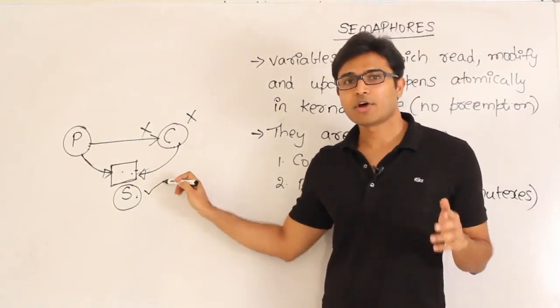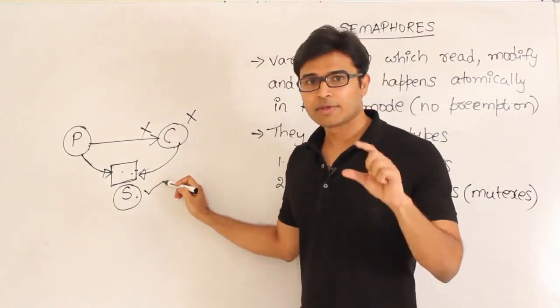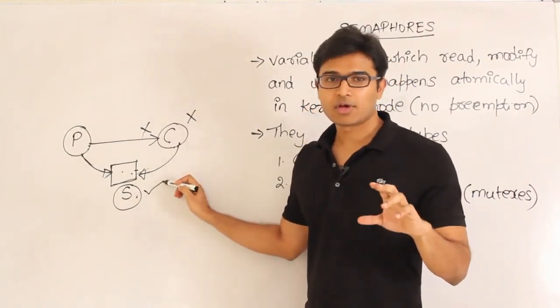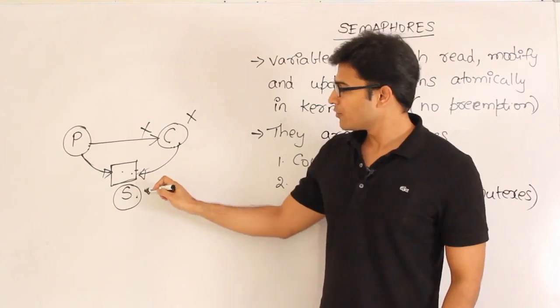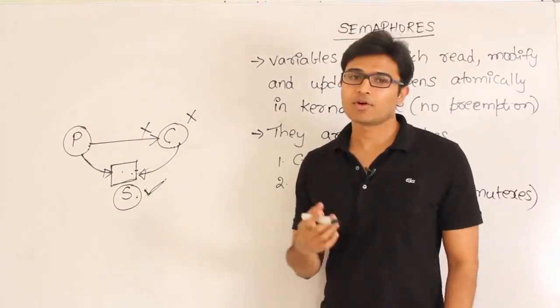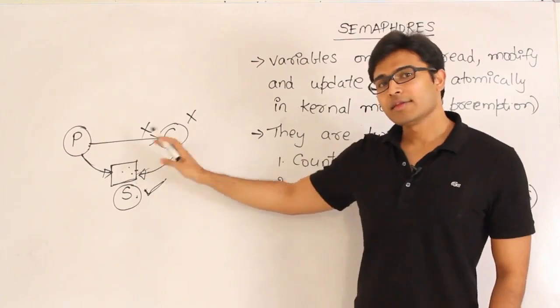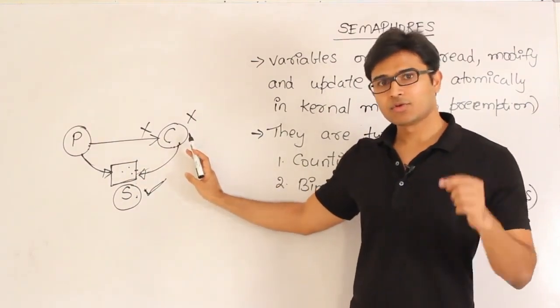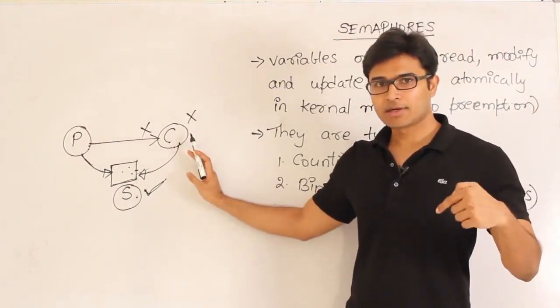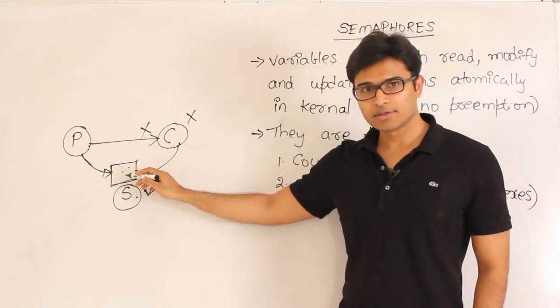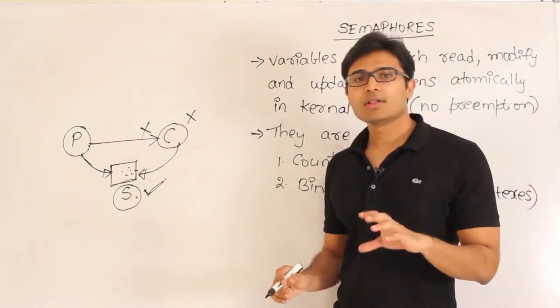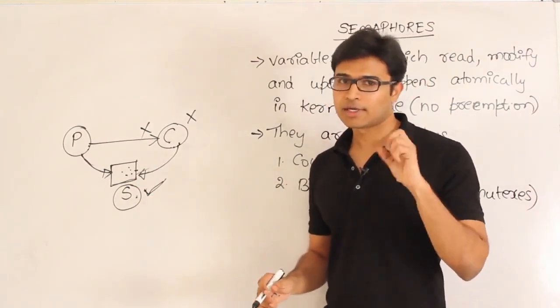So most operating systems provide primitives, which means function calls, which are used to access the semaphores atomically, which means whenever anyone is reading it, all the others will be stopped from using it. So read, modify and update, which means read the value, change it and then update the value, all these are going to take place atomically, right?